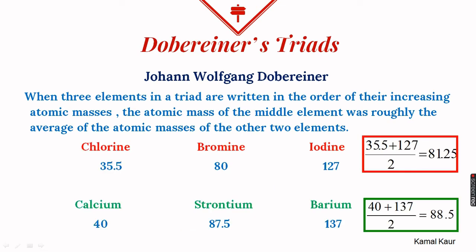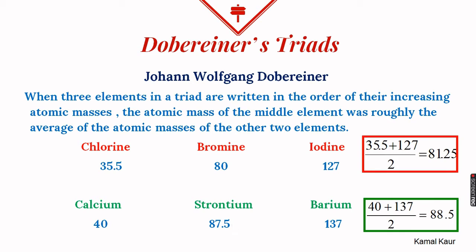So he made a few more triads, like chlorine, bromine, iodine. On adding the atomic masses of chlorine and iodine and taking the average, we get 81.25, which is approximately equal to the atomic mass of the middle element, which is bromine. Similarly, calcium, strontium, barium. On adding the masses of calcium and barium and calculating the average, which is 88.5, it is approximately equal to the atomic mass of the middle element, which is strontium.